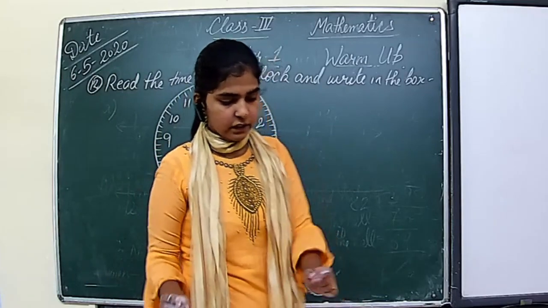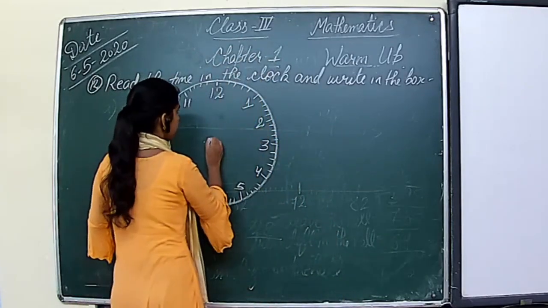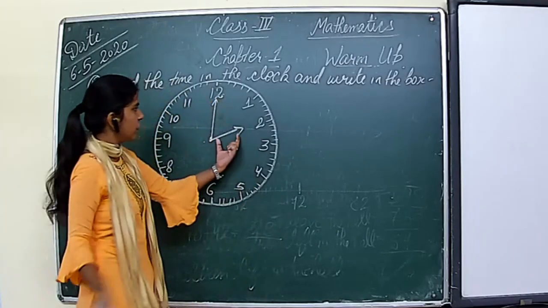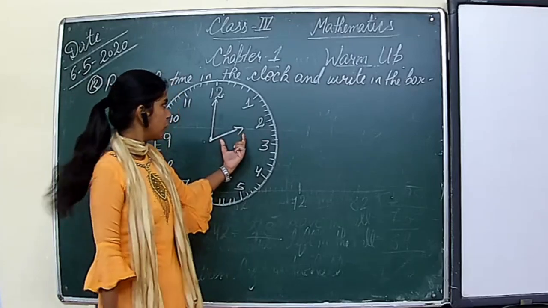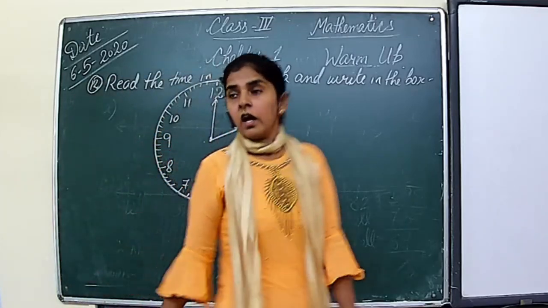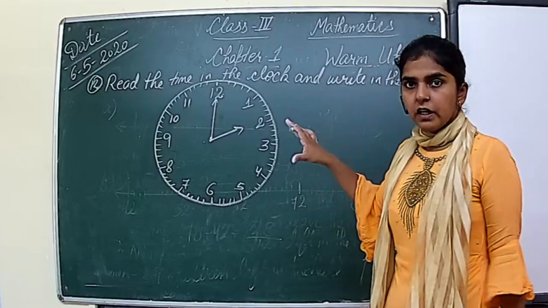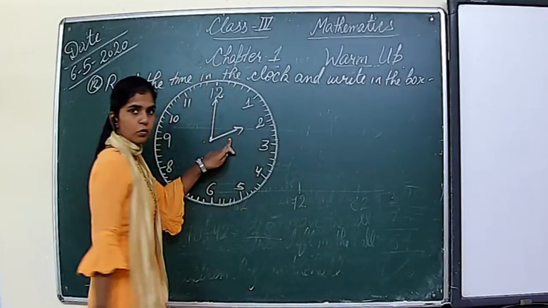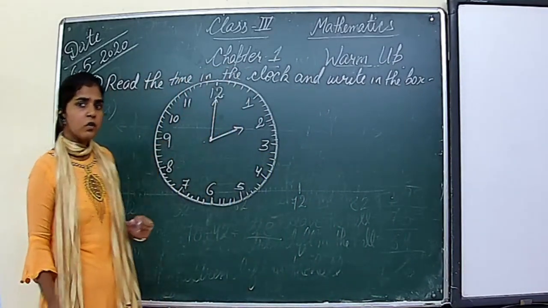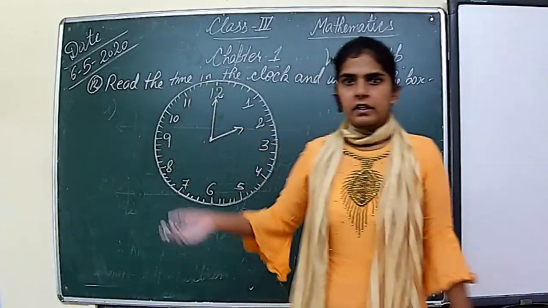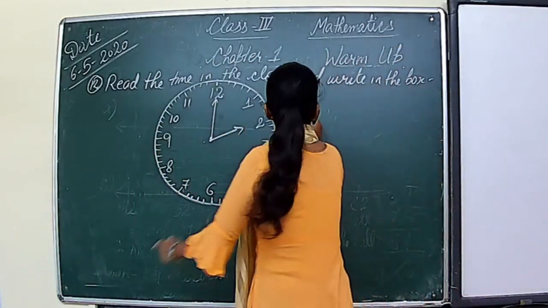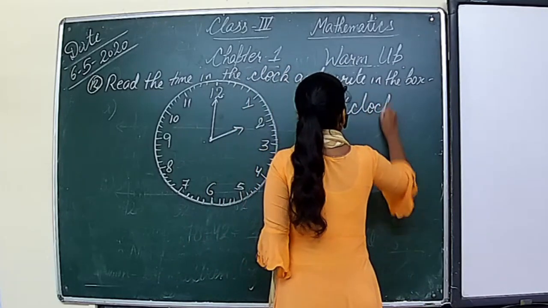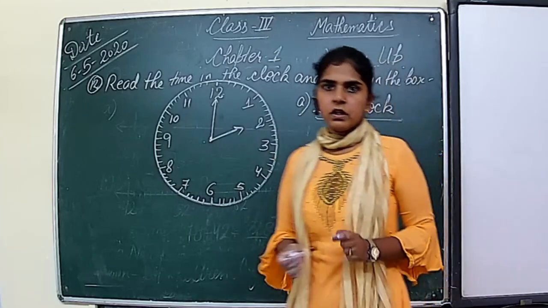So first part is the time is given, which is, can you tell me which hand is there? This is small hand. Small hand is called hour hand, right? And second hand is bigger hand, and this hand is called minute hand, right? So hour hand is at 2 and minute hand is at 12. So what will be the time, my students? Time is 2 o'clock, okay? So its answer is 2 o'clock, right? A part answer will be 2 o'clock.